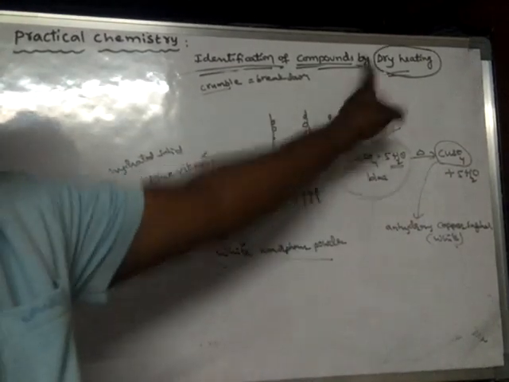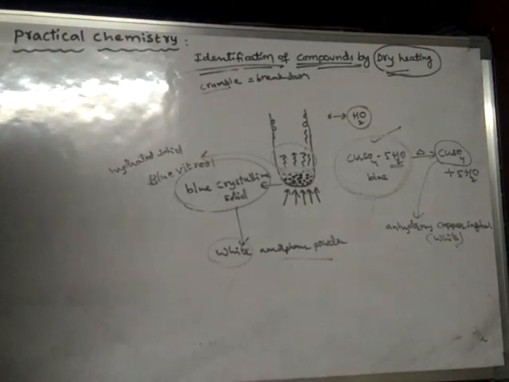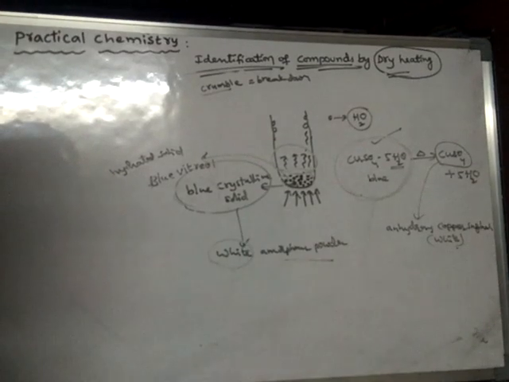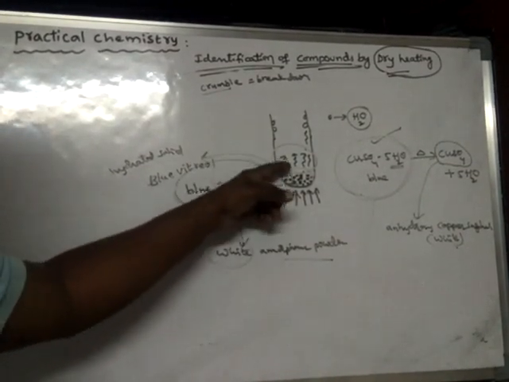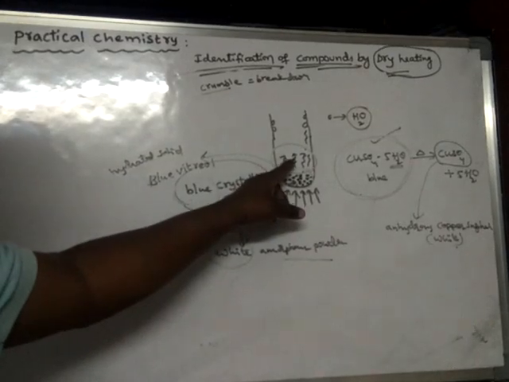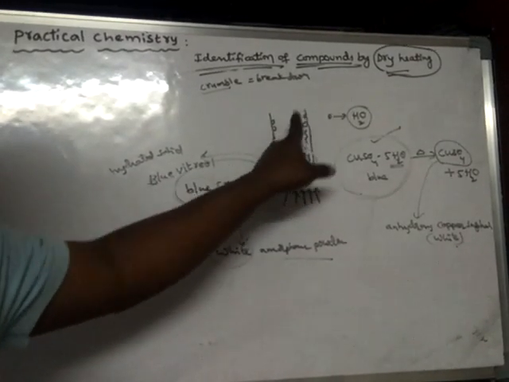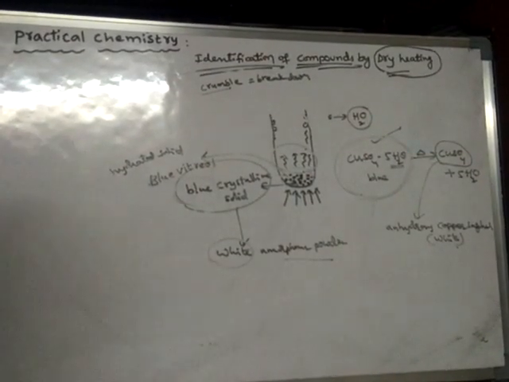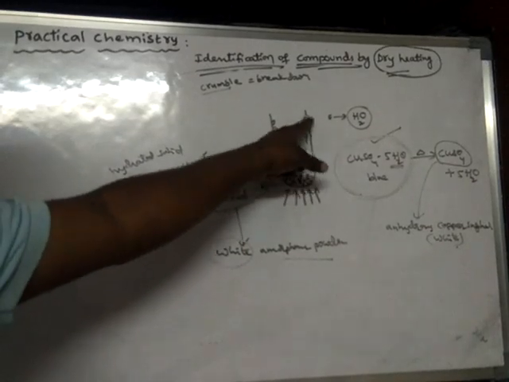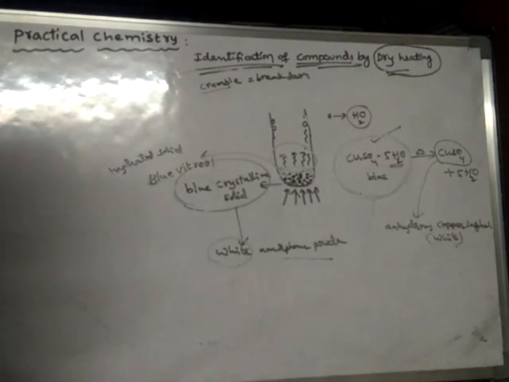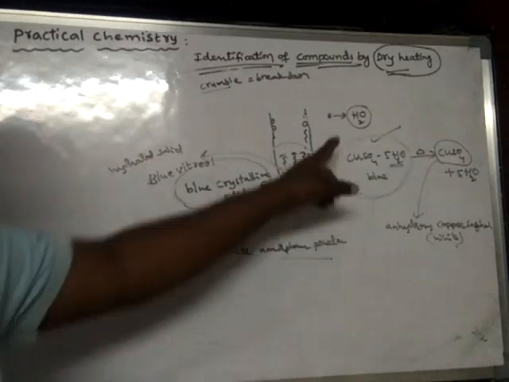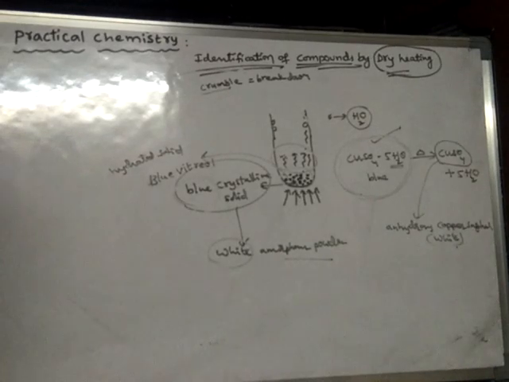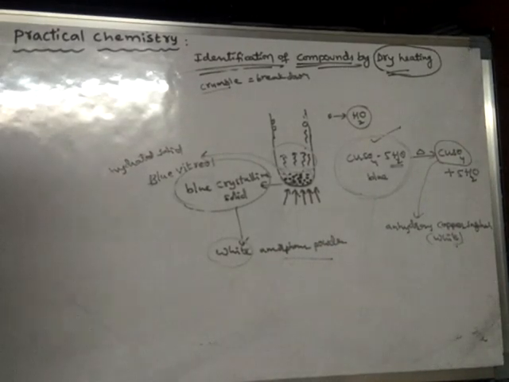By using the dry heating test, simply we have heated this. What happened? The blue color disappeared, and finally it turned into a white amorphous powder. It is liberating steamy vapors, and these steamy vapors condensed to form tiny water droplets on the wall of the test tube, and when tested, these tiny water droplets were found to be water, by the characteristic test for water.